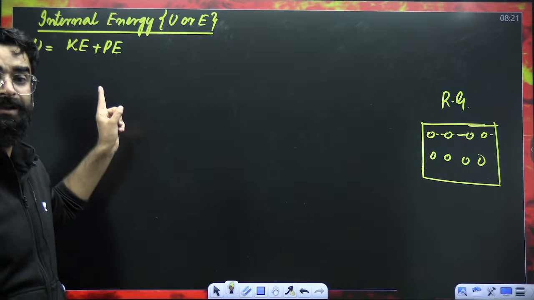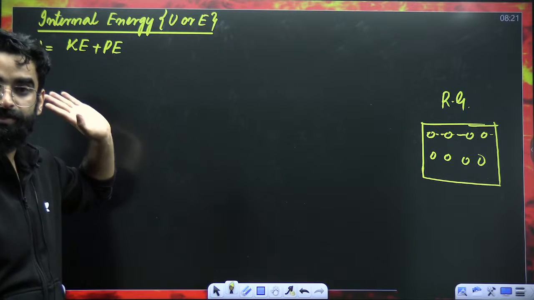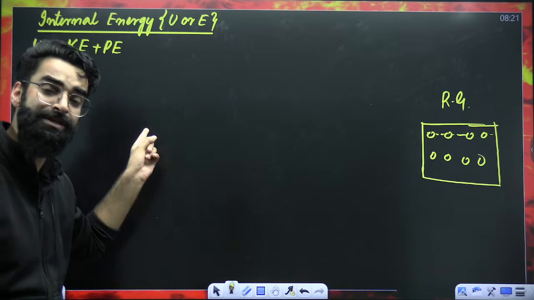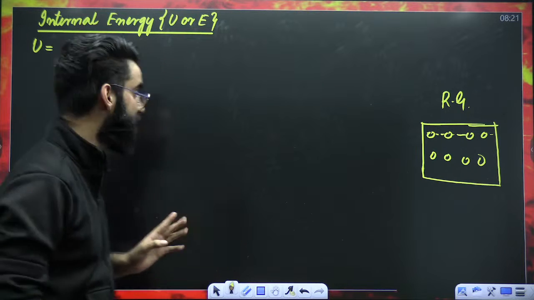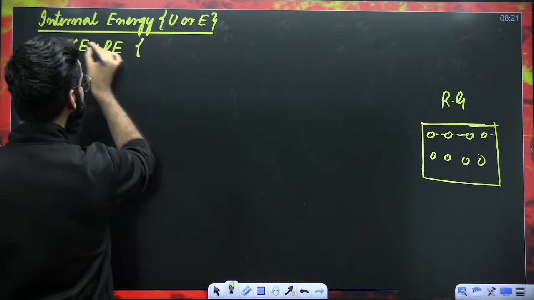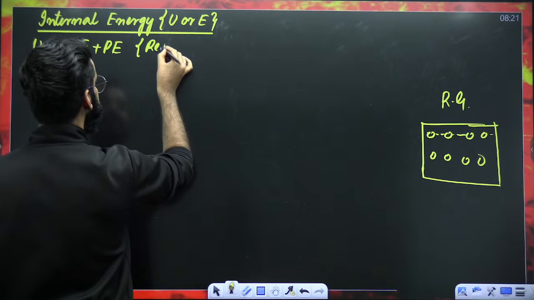Which is the sum of total kinetic and total potential. Kinetic is due to motion and potential is due to interaction. So this is how you define internal energy for a real gas.